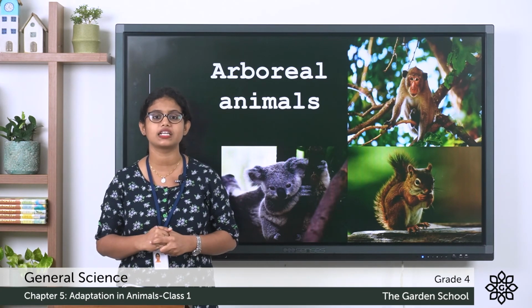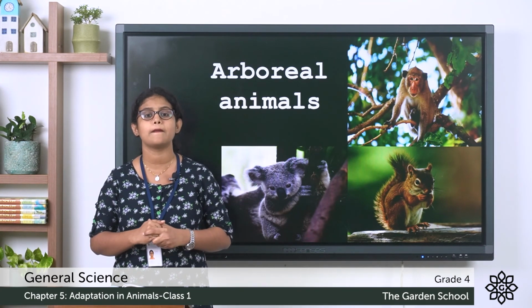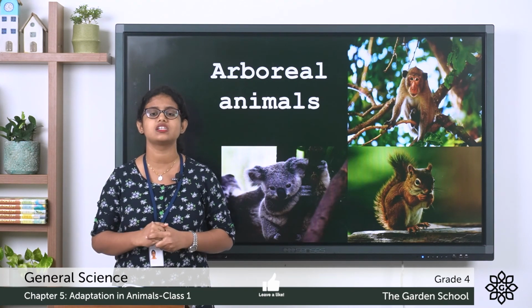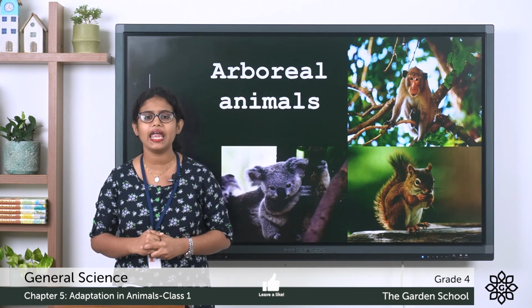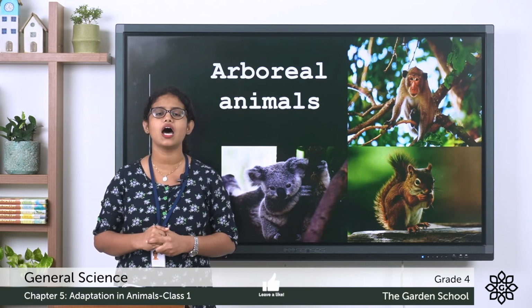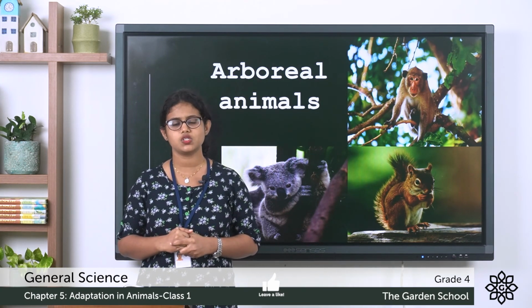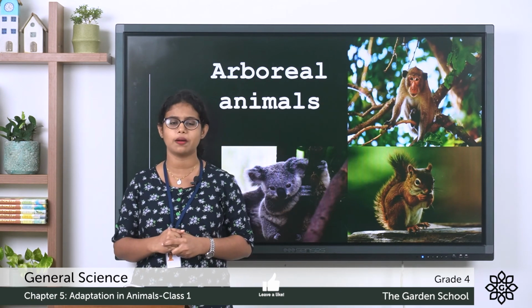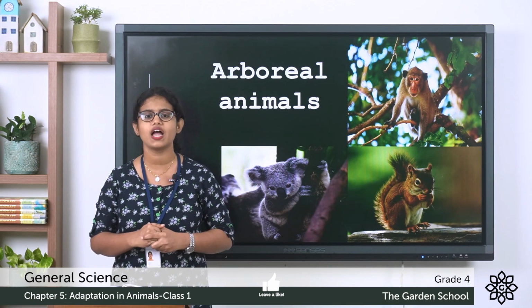So these are the classification of animals based on habitat. What are they? They are terrestrial animals, aquatic animals, aerial animals and arboreal animals. So that's all for today, and in the coming class we will be learning more about adaptations of animals.